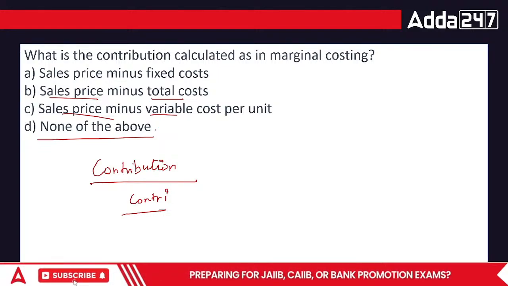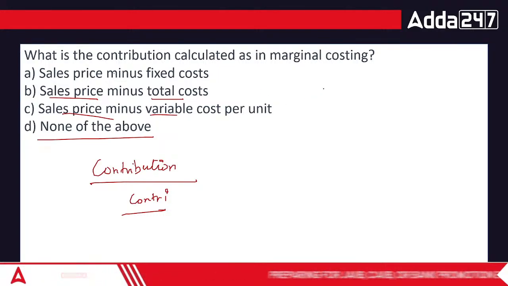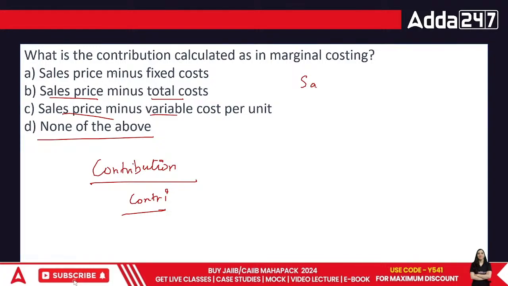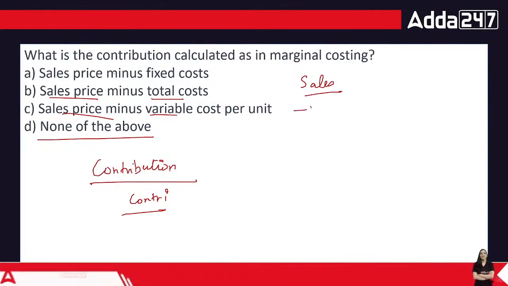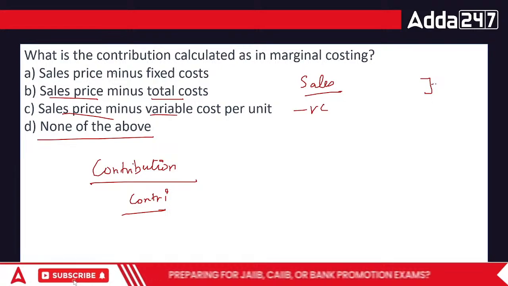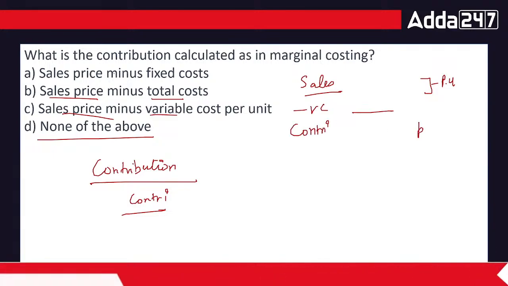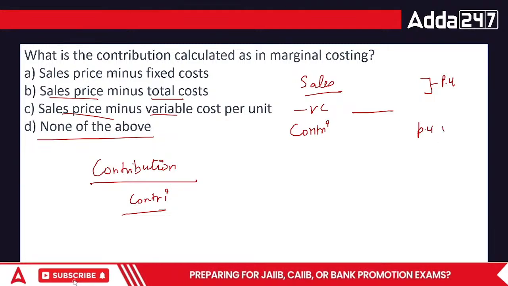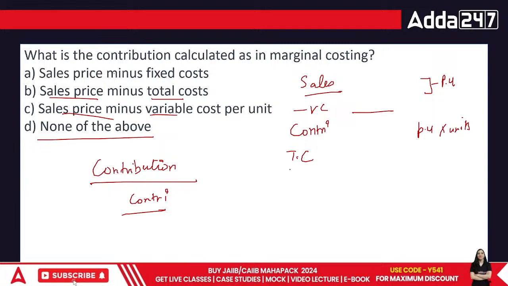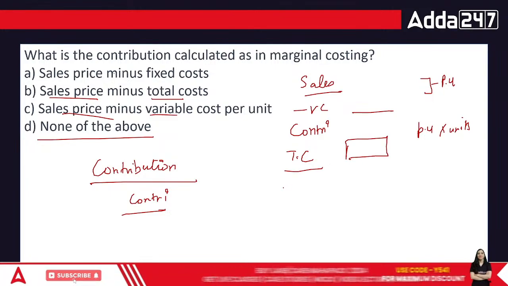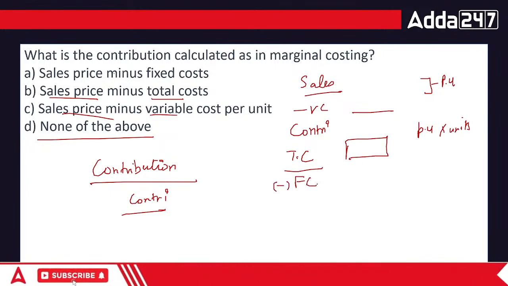Always remember this part. I'm writing the entire way of solving it. First you have your sales, then you remove the variable cost. These things are normally per unit. You can take the sales value per unit, variable cost per unit, and you can also find your contri per unit as well. But after this, multiply it with the number of units, make the total contribution, and from this total contribution remove your total fixed cost, because fixed cost is never per unit.